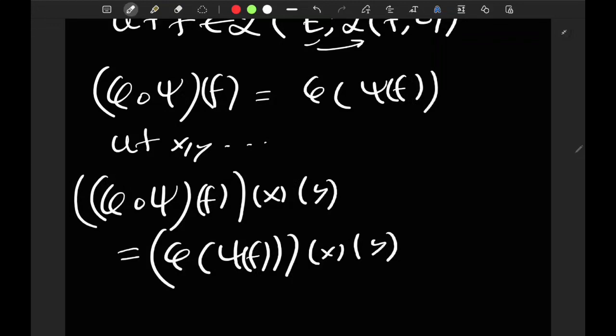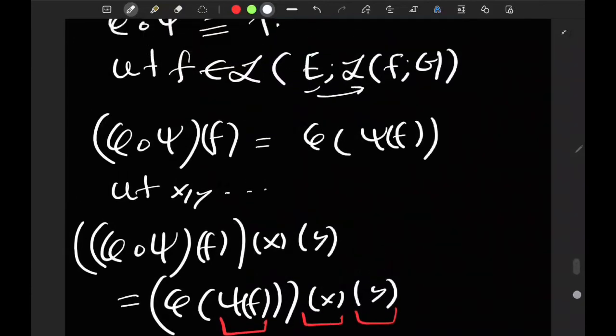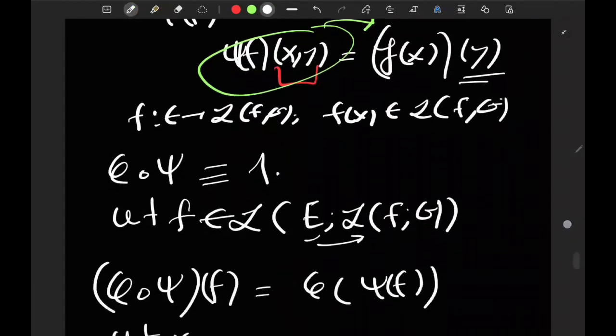It takes, first of all, a bilinear map, and it first evaluates it at x and then evaluates it at y. And then what is this? This is, by just the definition of phi, psi of f of xy. This is the definition of phi. Now, what's psi of f of xy? By definition, this thing is f of x of y.